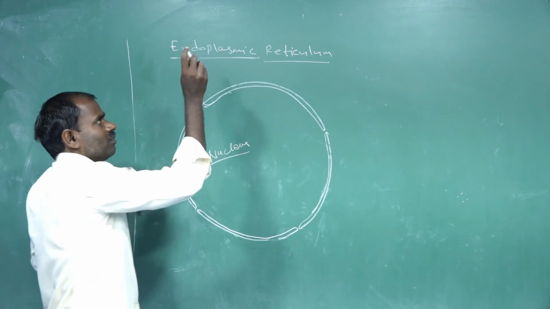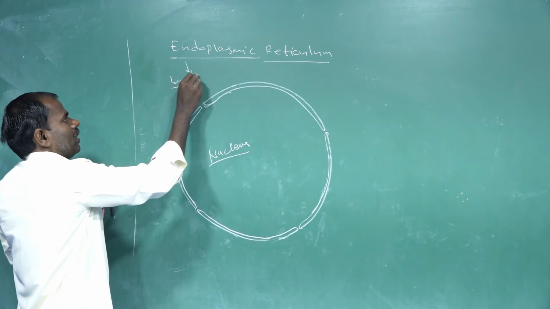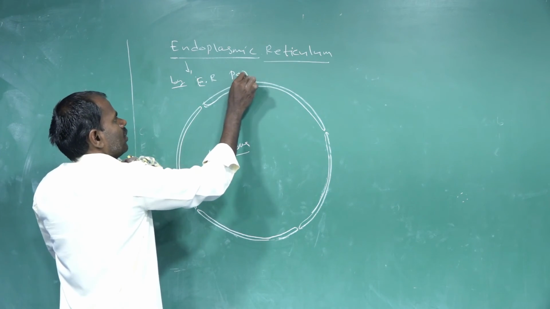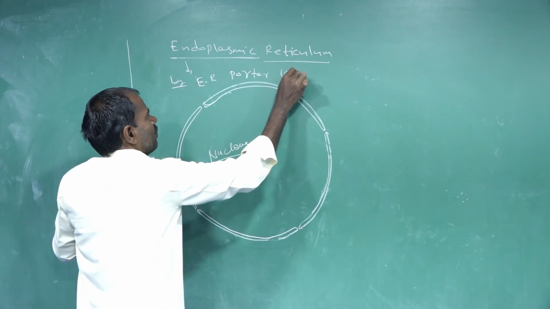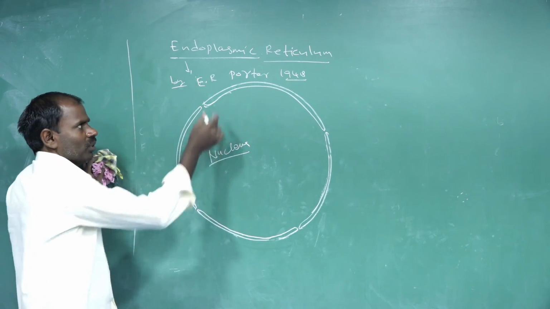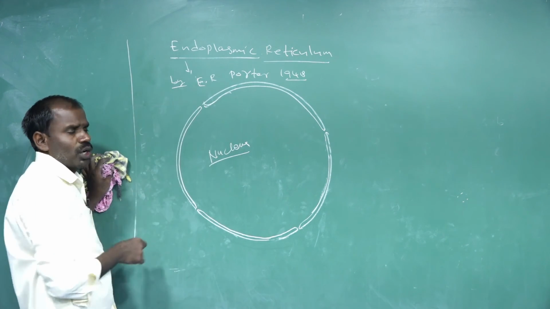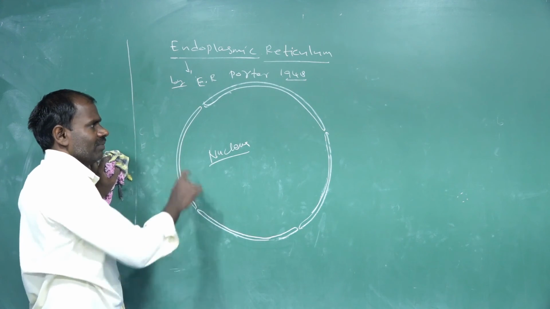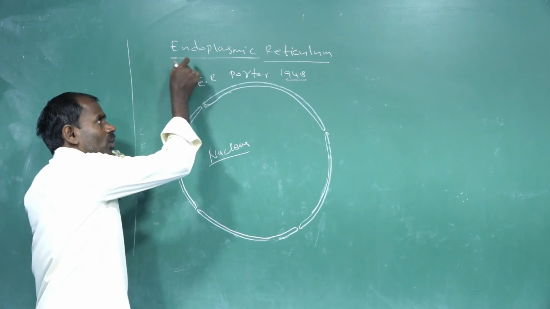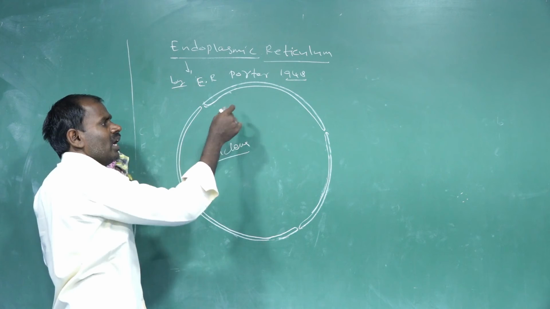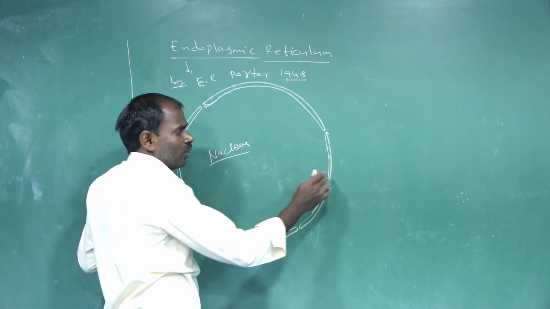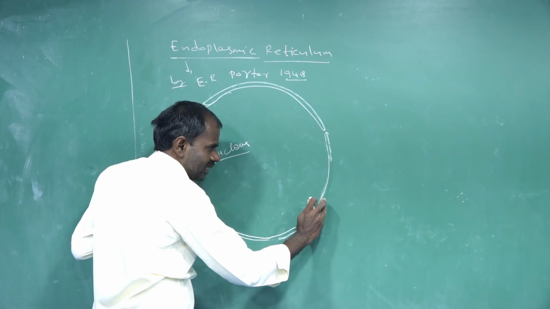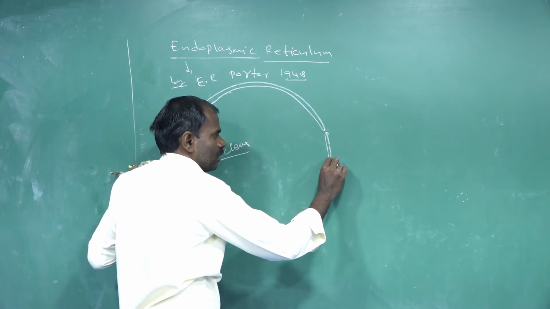The endoplasmic reticulum was first discovered by Porter in the year 1948. These endoplasmic reticulums are found at the outer nuclear membrane. This region is called the outer nuclear membrane, and it has extensions.